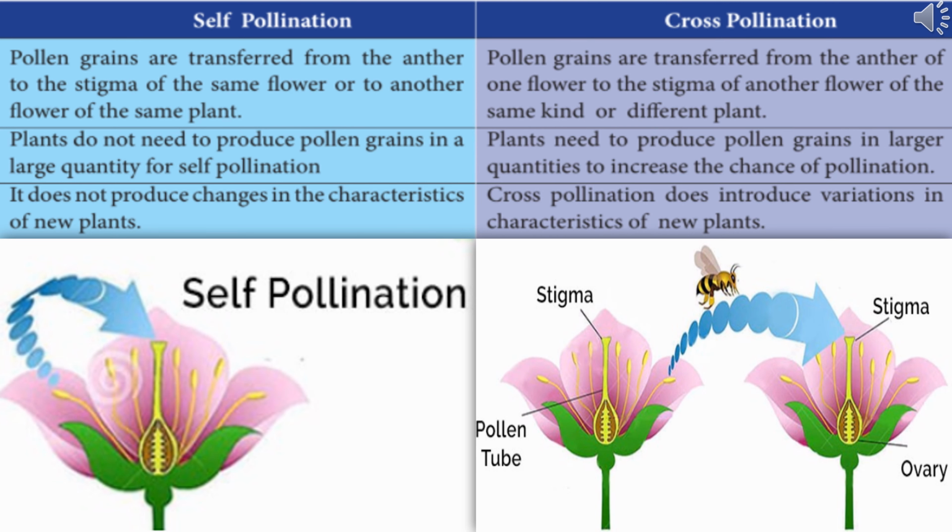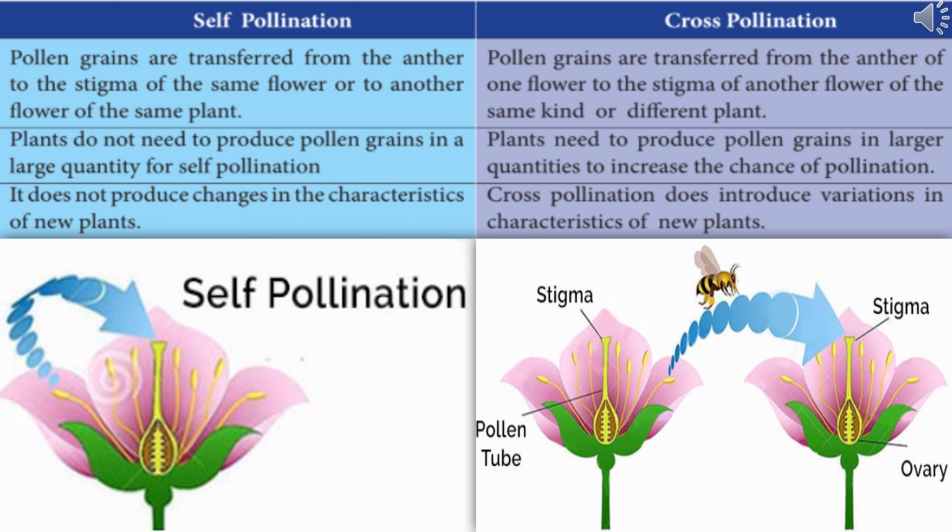Here is the difference between self-pollination and cross-pollination. In self-pollination, pollen grains are transferred from the anther to the stigma of the same flower or to another flower of the same plant. In cross-pollination, pollen grains are transferred from the anther of one flower to the stigma of another flower of the same kind or different plant.